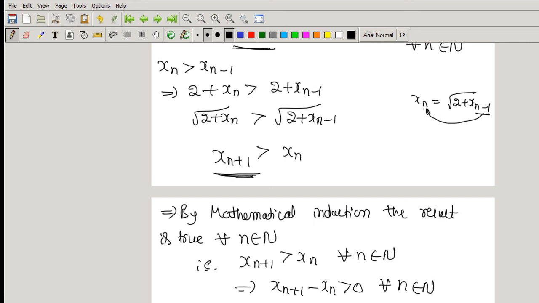This is the definition of monotonically increasing, which implies the given sequence xn is monotonically increasing.